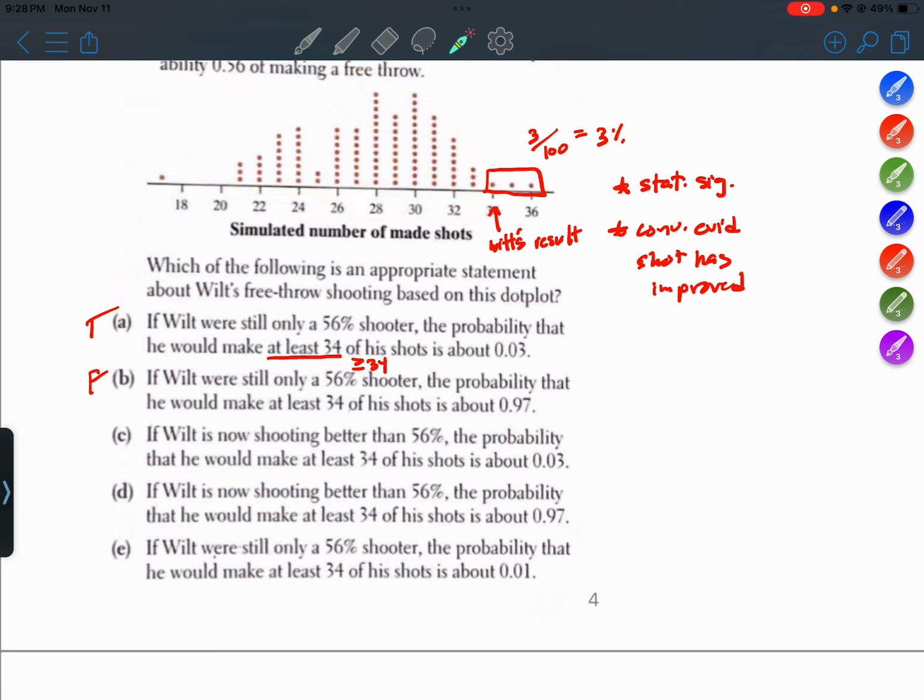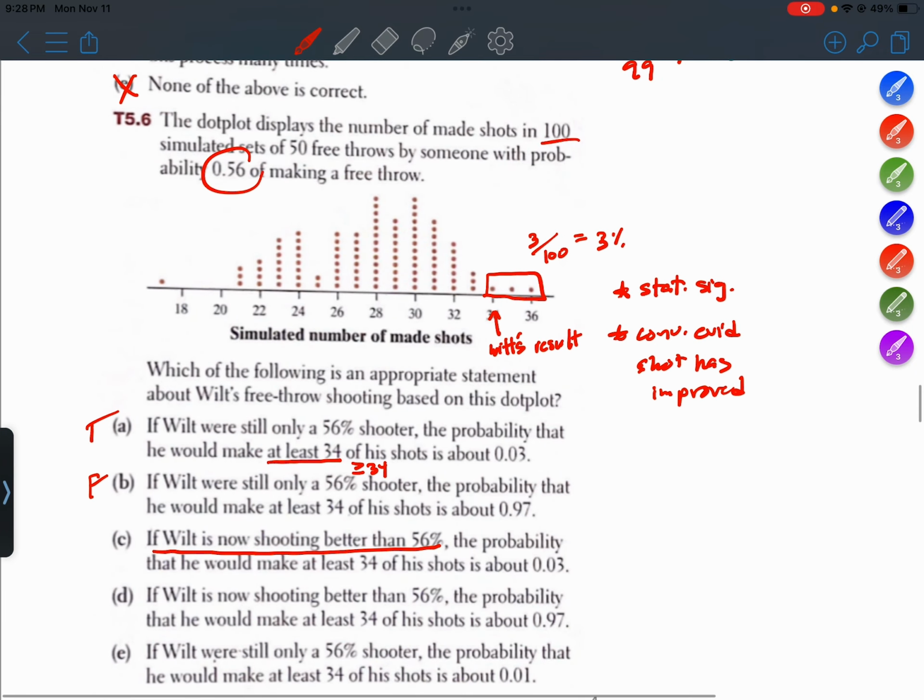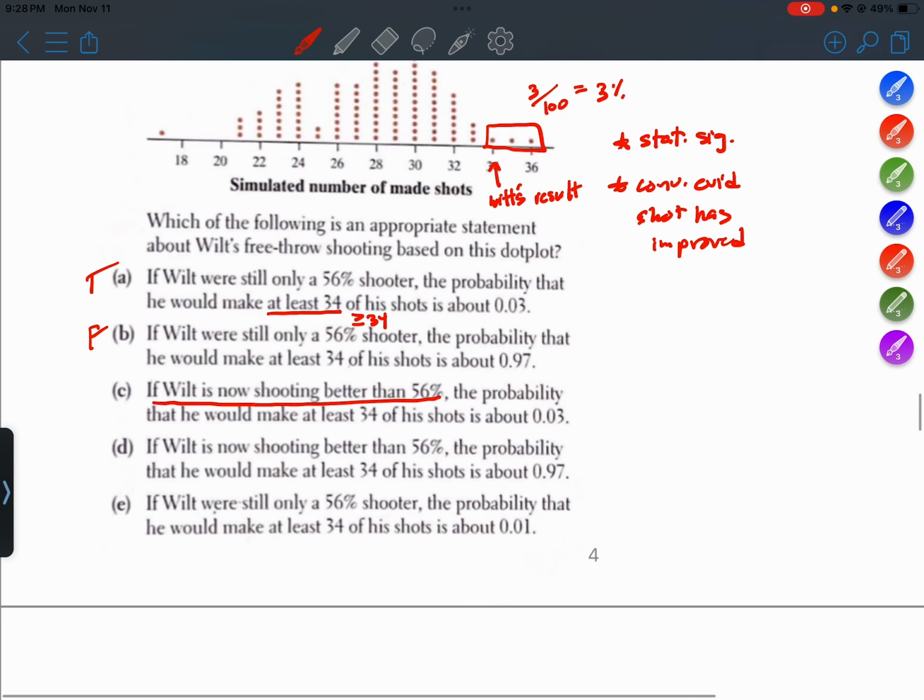Okay, C, if Wilt is now shooting better than 56%, well, already that's not what we're simulating. We're not simulating somebody who's shooting better than 56%. We're simulating somebody who's still a 56% shooter. So C is false. Okay, for the same reason, D is false. E, if Wilt were still only a 56% shooter, the probability that he would make at least 34 of his shots is about 1%.